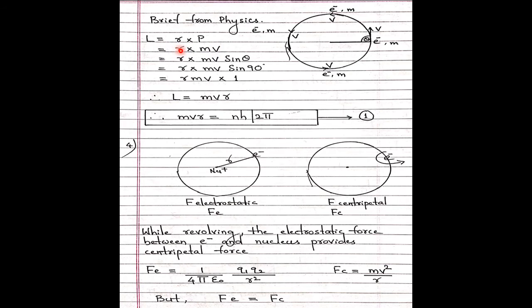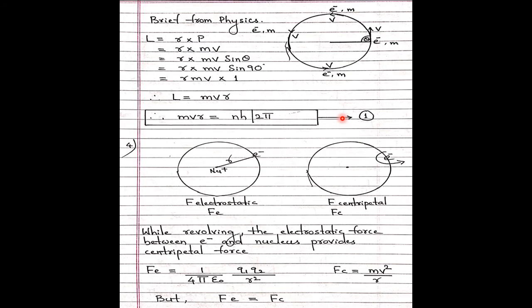Now it is taking a certain angle here, and I have taken 90. So L equals m v r sine theta. Sine 90, according to mathematics, equals 1. That means ultimately we end up with L equals mvr. So the angular momentum of an electron equals mvr. What we studied just now in the previous discussion, in today's discussion, is that the angular momentum of an electron is an integral multiple of h upon 2 pi. So mvr equals n h upon 2 pi. Let us call this equation number 1.